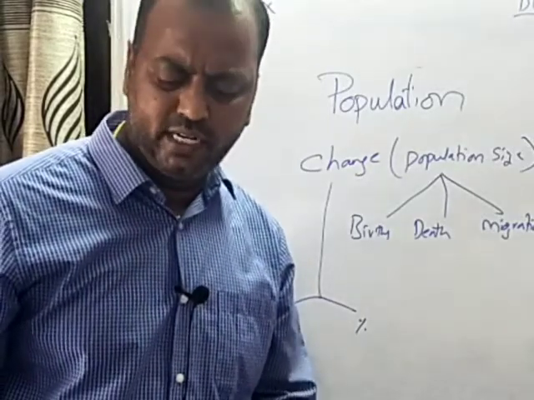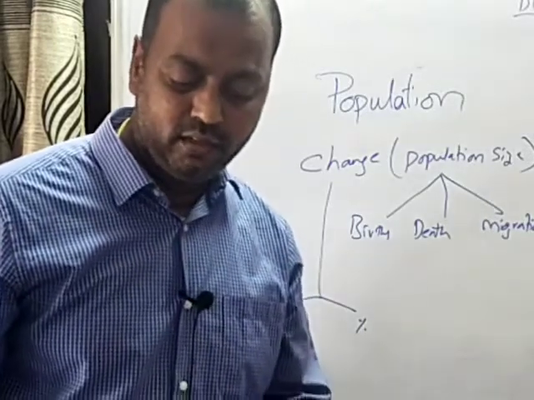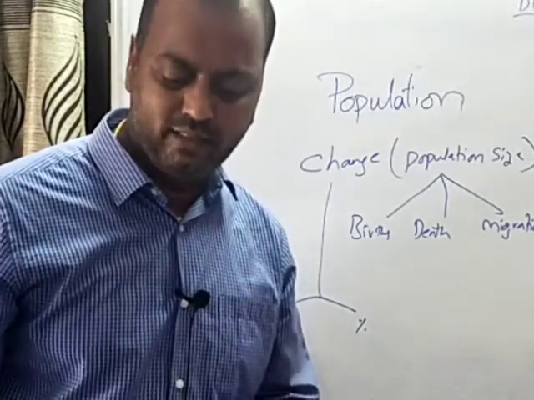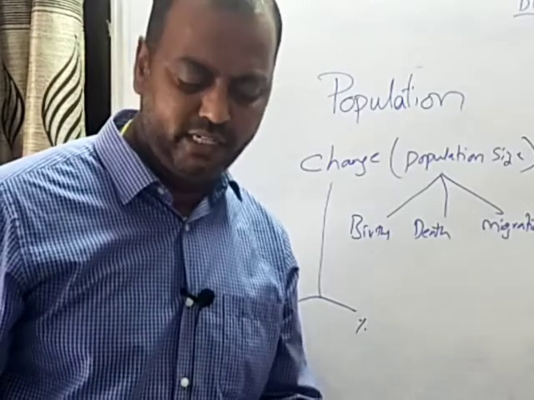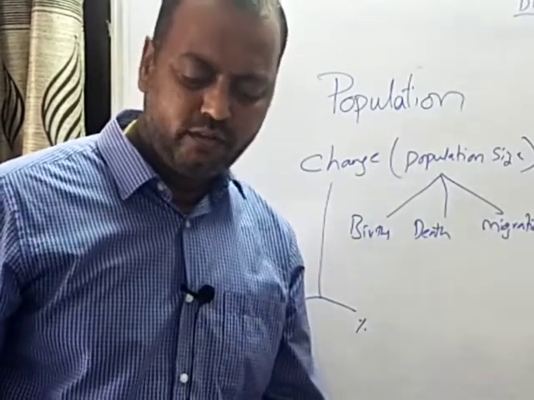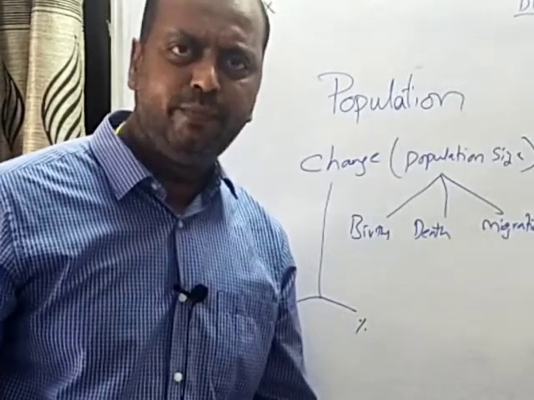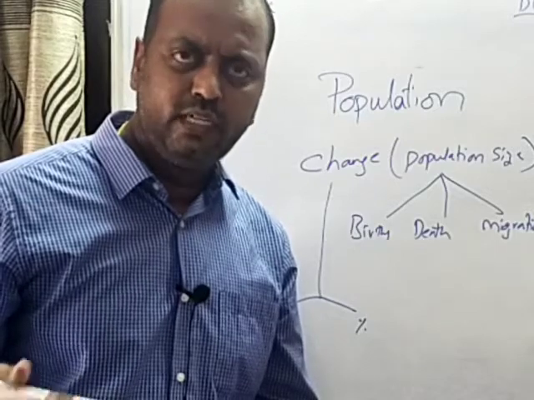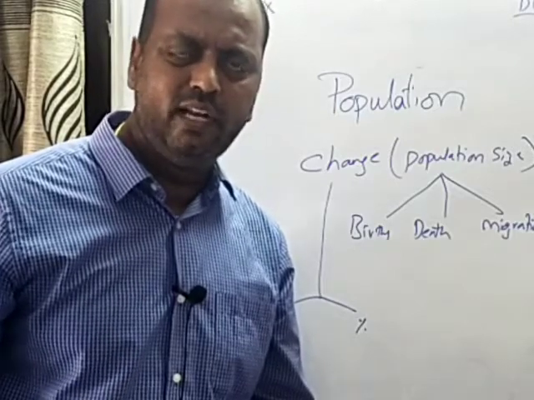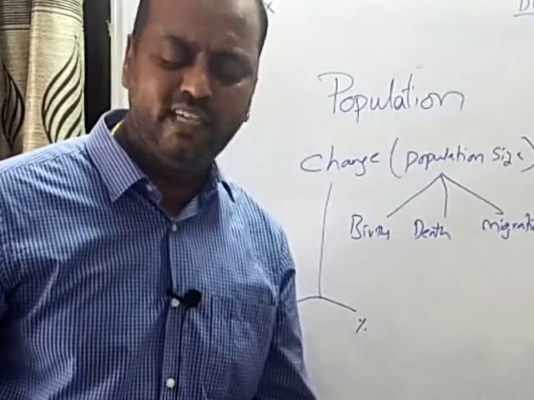Let us imagine 29 live births took place. And death rate means the number of deaths per 1000 people living in that area, and in the year 1992, for every 1000 people, 10 people died. So during that year, if you subtract 10 from 29, then you will arrive at 19. 19 people for every 1000 was the addition during the year.